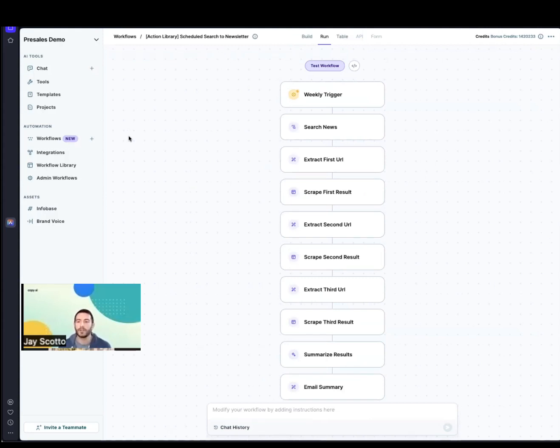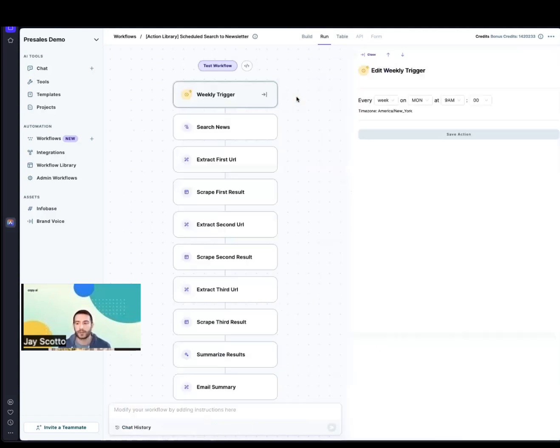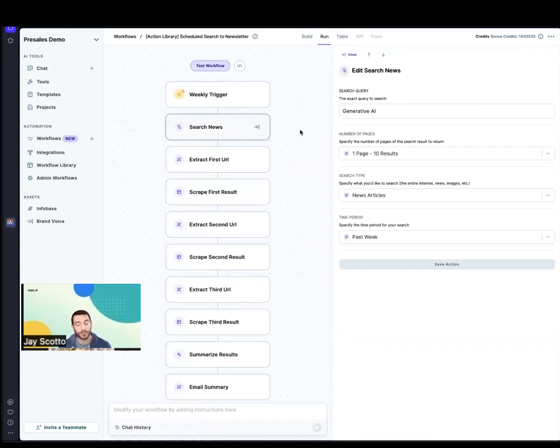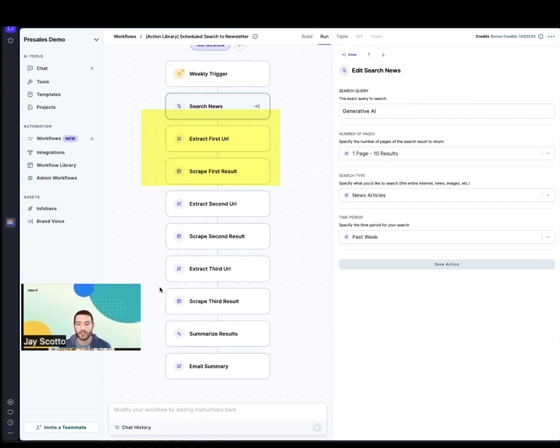Going to this other workflow that we have here, we have a weekly trigger that triggers every Monday at 9 a.m. What we'll do is use our search action to search for the latest news articles on generative AI from the past week. Then we have a series of repeat actions here. We'll extract the first result, and then scrape that result. We'll extract the second result, and then scrape that result. And then we'll do the same thing for the third result and scrape that result as well.